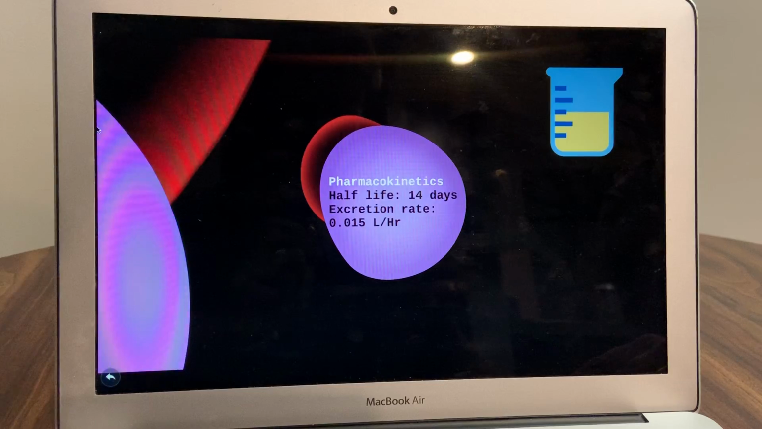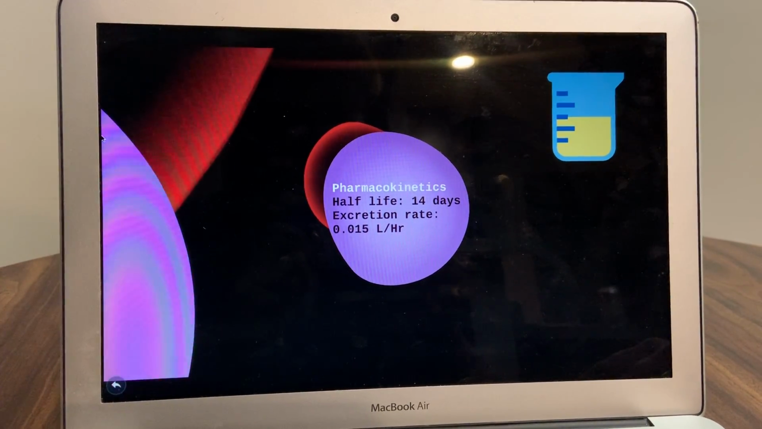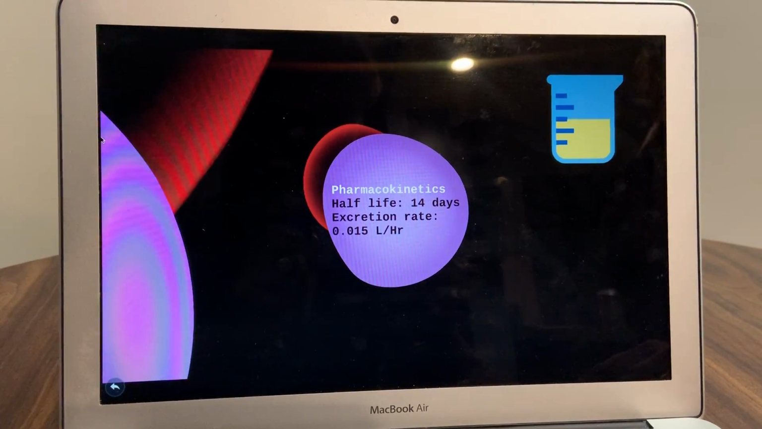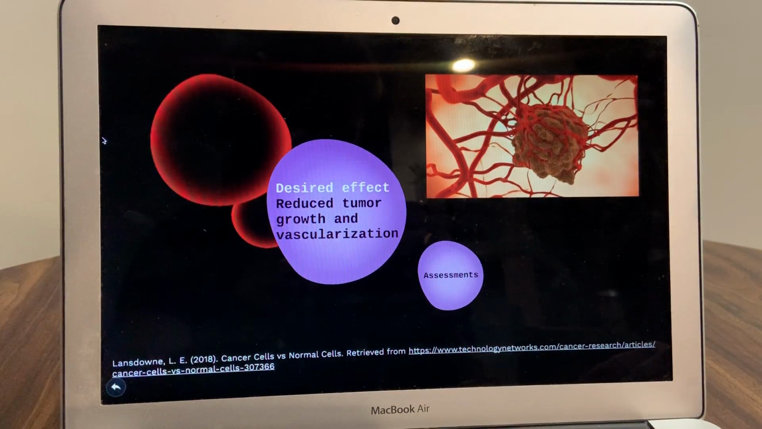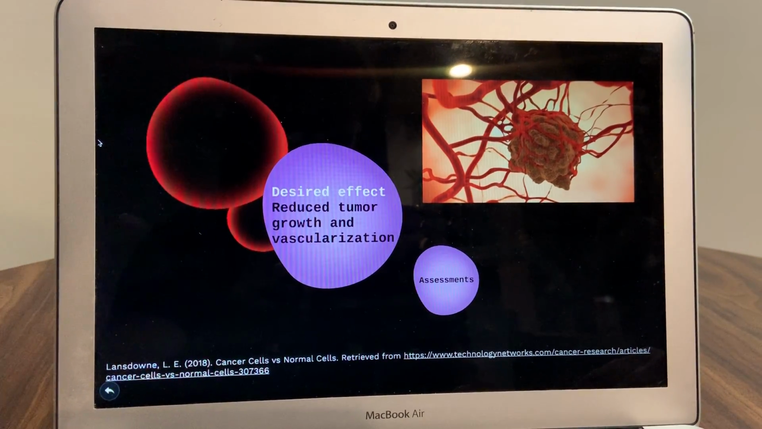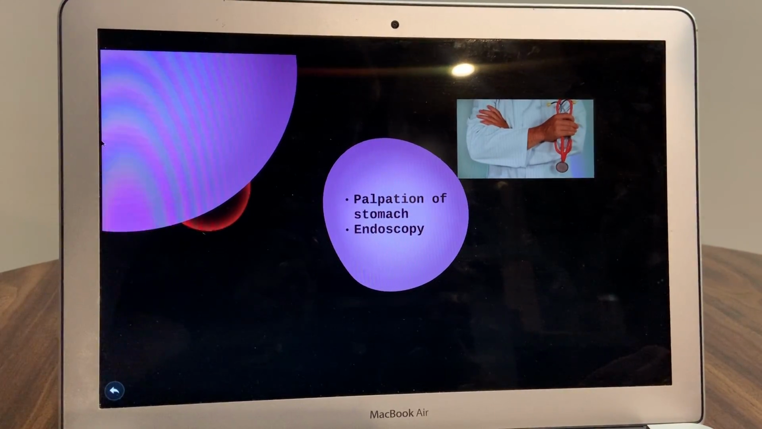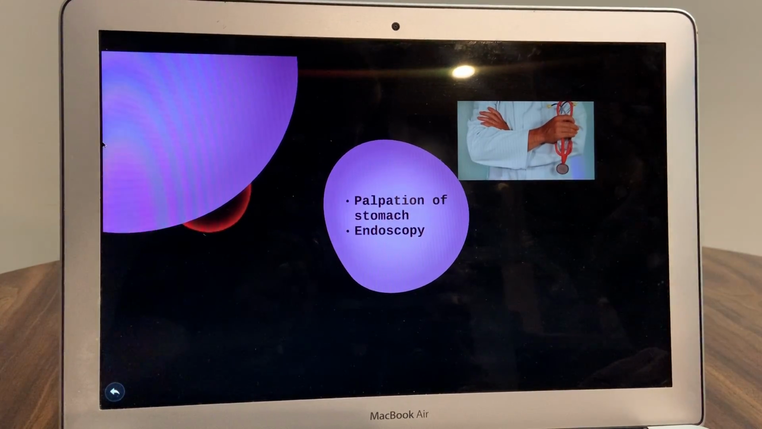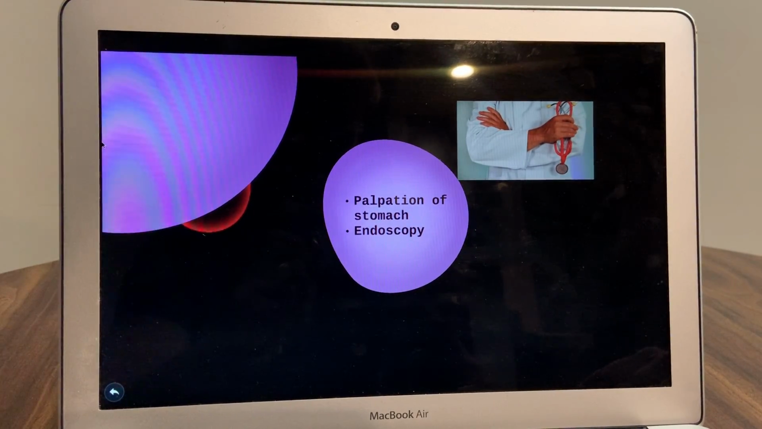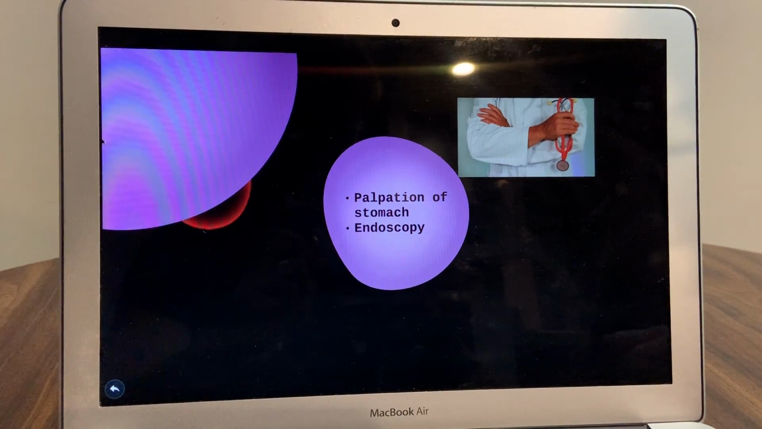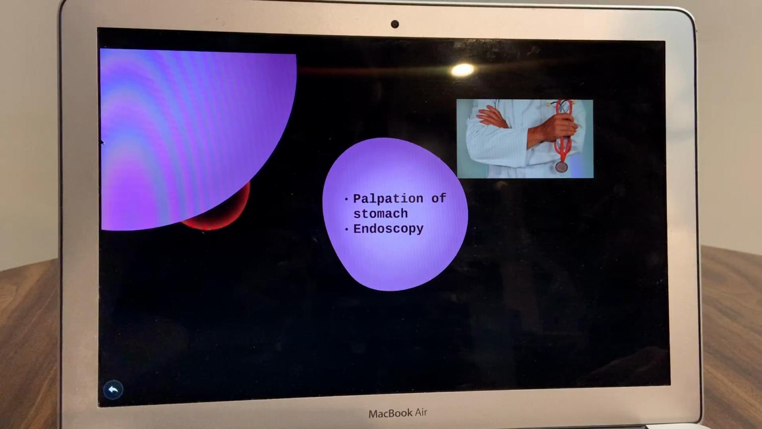Ramucirumab is a relatively new drug, so the pharmacokinetics are not well understood. It is known that it has a half-life of 14 days with an excretion rate of 0.015 liters per hour. The desired therapeutic effect is to reduce tumor growth and vascularization. You can assess for this by palpating the stomach mass to note for any further growth. Performing an endoscopy can allow the healthcare provider to assess for inhibition of growth. Monitoring the progression of their manifestations such as nausea and fatigue may not produce an accurate representation of positive treatment effects as they are side effects of this therapy.